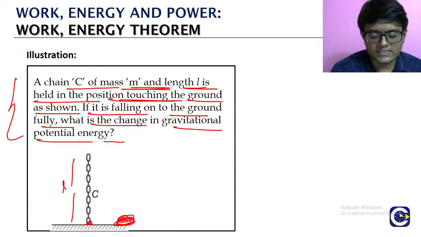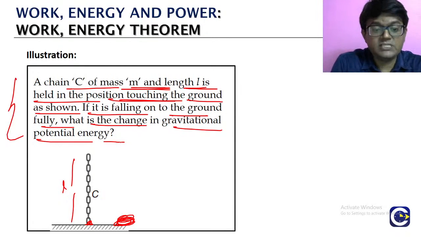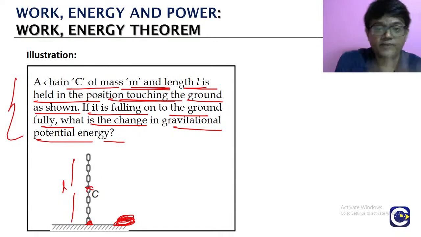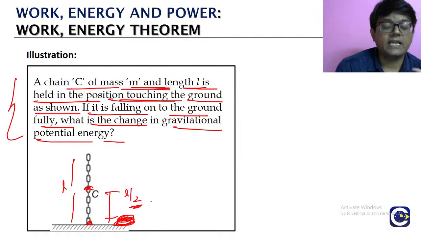Look here, what is this object actually? It is an extended body, a chain. It is not a point mass. So where will its geometric center be for a chain, assuming it is a uniform chain? The geometric center will be at the midpoint. Which means the geometric center is at a height L by 2.